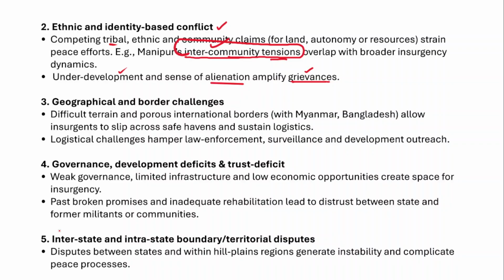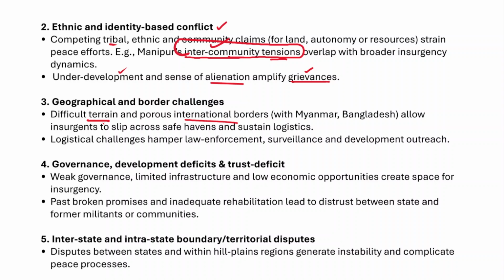And apart from that, we should also talk about the difficult geography, the hilly terrain in the northeast, because it poses new challenges for border management and for effectively tackling the insurgency. We all know that it shares international borders with a number of other countries, and it also has hilly and difficult terrain.